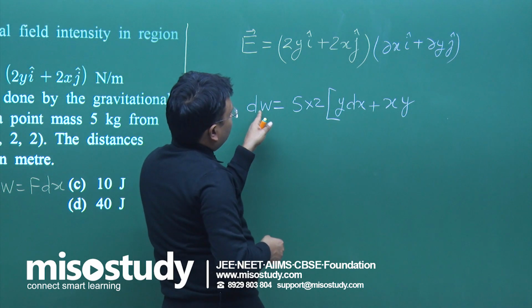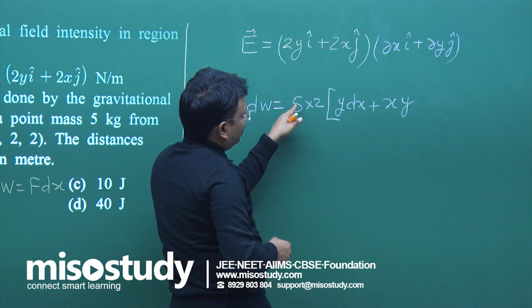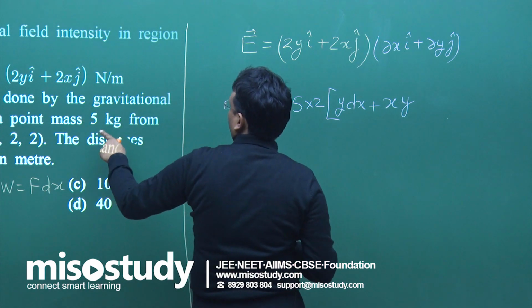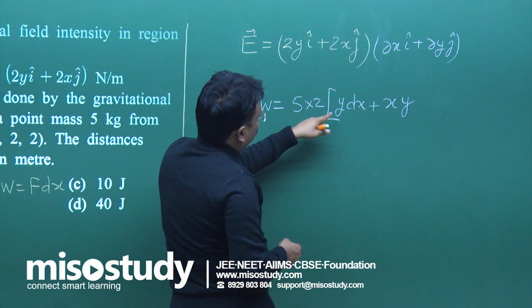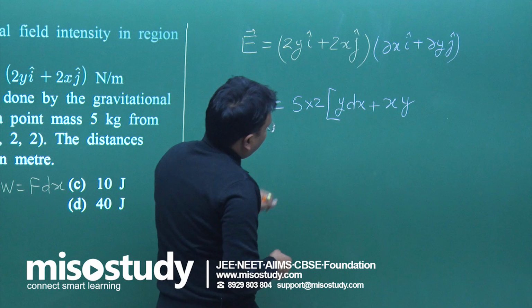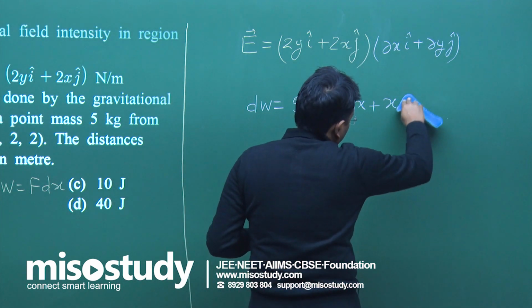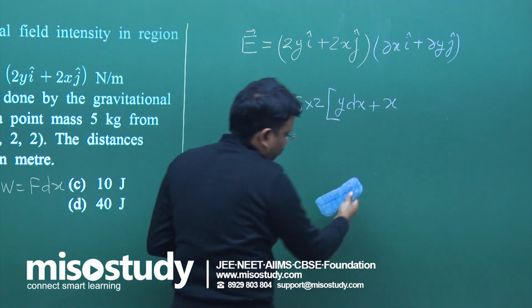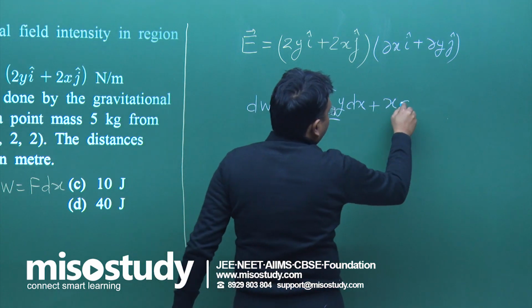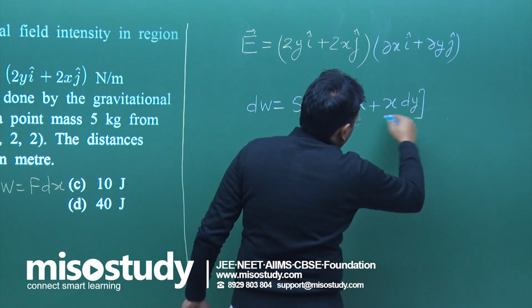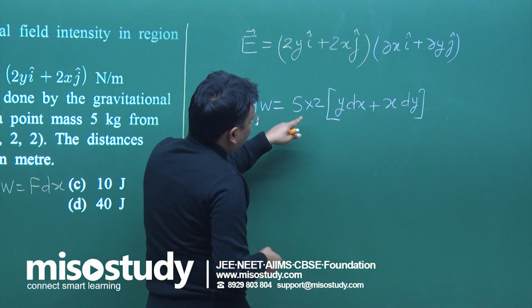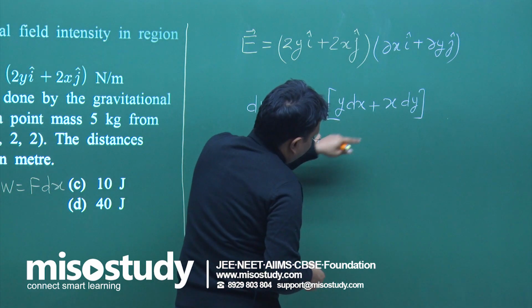So W is equal to m, the mass, which I have taken as 5 kg, times 2 into y dx plus x dy. So 5 into 2, y dx plus x dy.